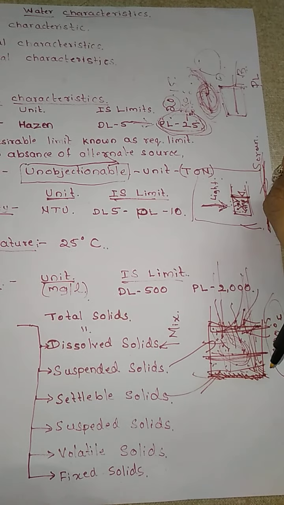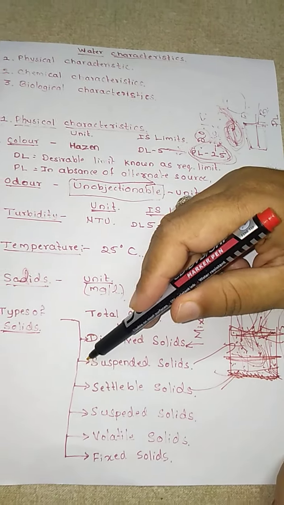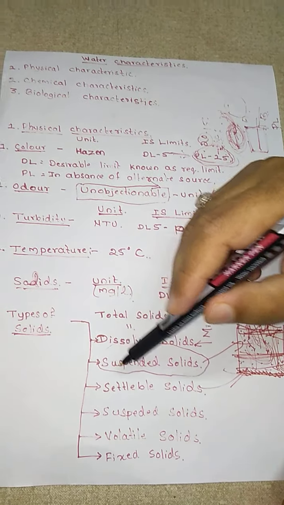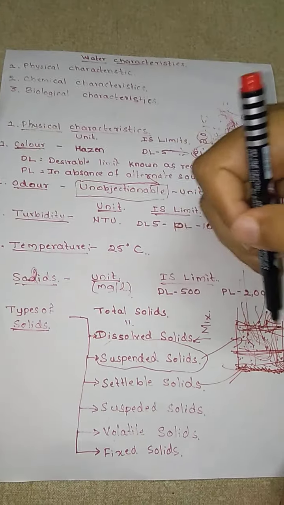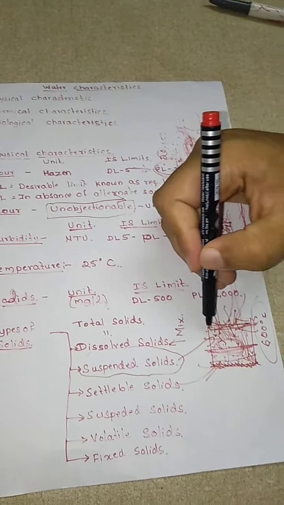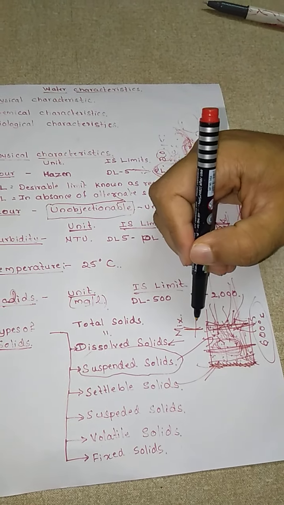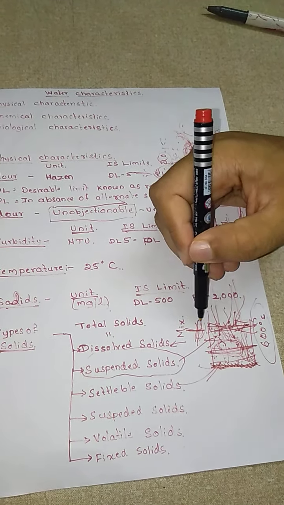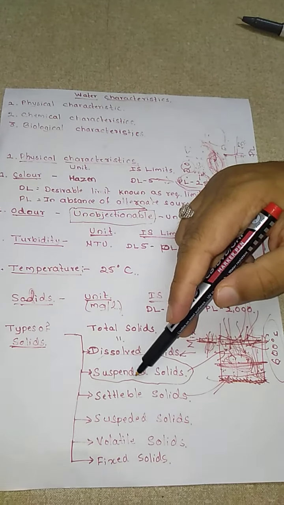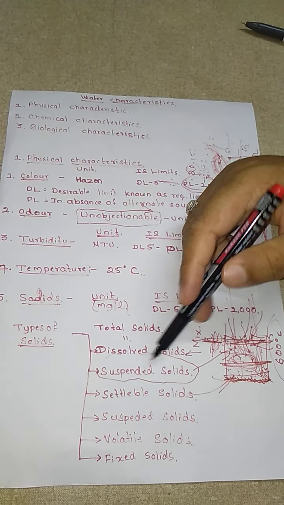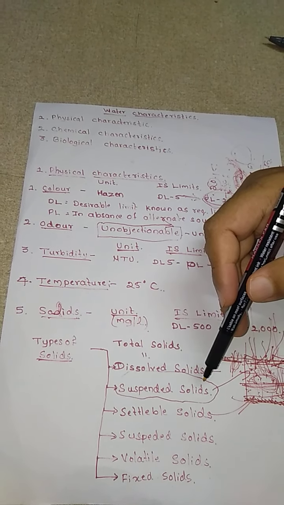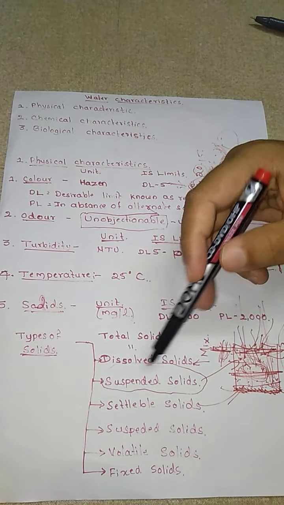Now there is one more definition for suspended solids: we can separate these solids by using a filter paper. If we take water which has some solids in it and pass it through the filter paper, the water will pass, but the solids in that water will be removed by the filter paper. So for suspended solids, the definition is: those solids which can be easily separated by a filter paper and which remain in suspension. So this is regarding the different types of solids.